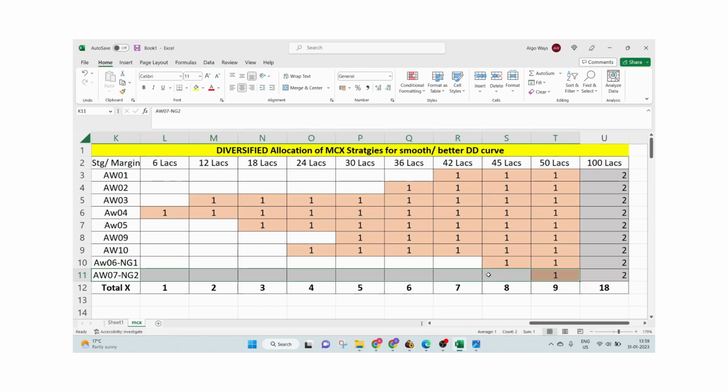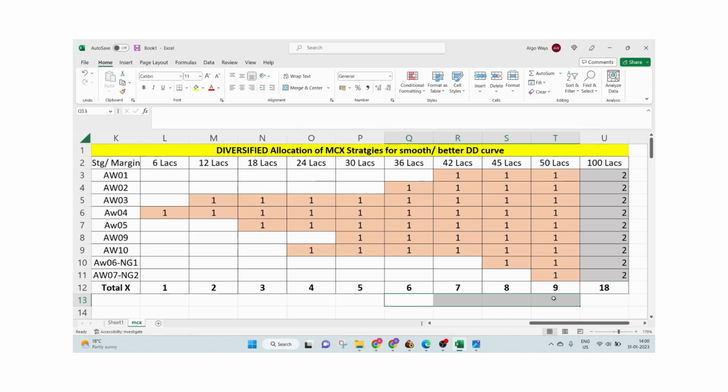So we should go by this allocation matrix, and here also the maximum plan which one may need is retail plus only. See, up to here we have up to 30 lakhs. There is no need of the retail plus plan also. Here the retail plan does our work. From 30 lakhs onwards, from 36 lakhs onwards till 50 lakhs, we have to take the retail plus plan. And as I mentioned, we should not do 2x of any strategy till 50 lakhs capital.